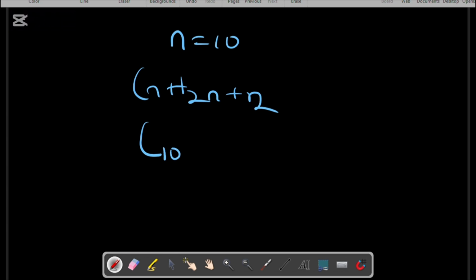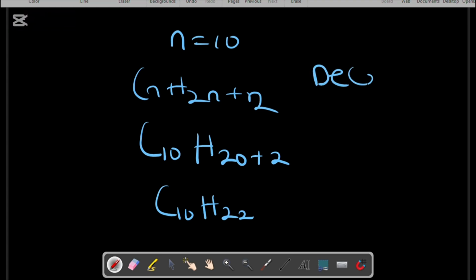If you now do decane, n equals 10. With n equal to 10, we have 2n plus 2. Carbon becomes 10, since n is 10, and H is 2 times 10, which is 20, plus 2. Therefore this becomes C10H22. This is what we call decane.